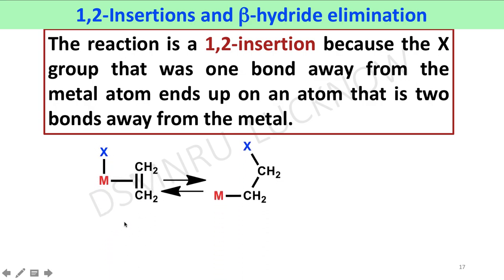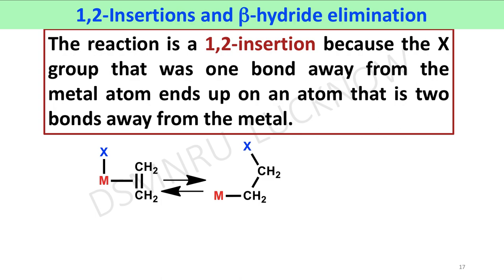This is an example where the X group is bonded just 1 bond away, coordinated with the alkene. This X group is migrated to this carbon, and this carbon, both here just 2 bonds away, form a metal alkyl complex. In the reverse reaction, if the X group is hydrogen, then this hydrogen can be extracted by the metal atom, affording the metal hydride again.